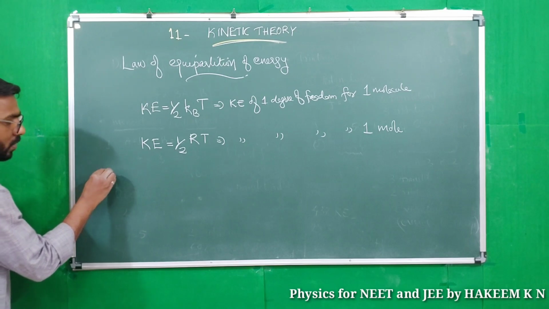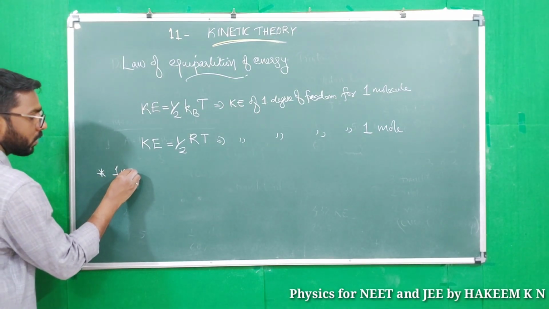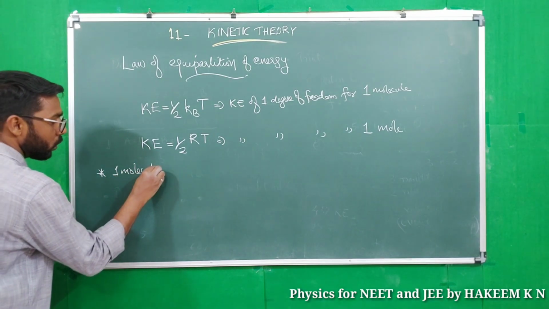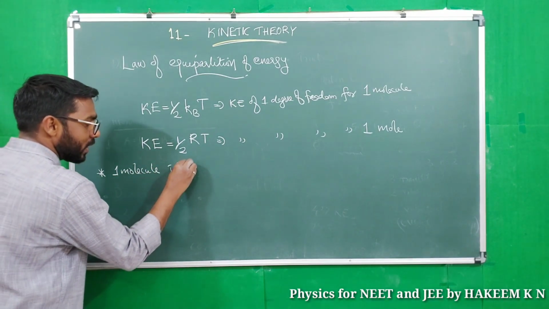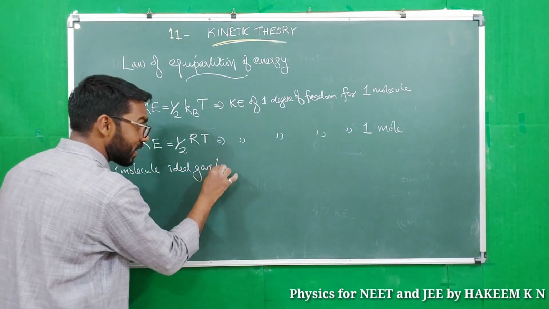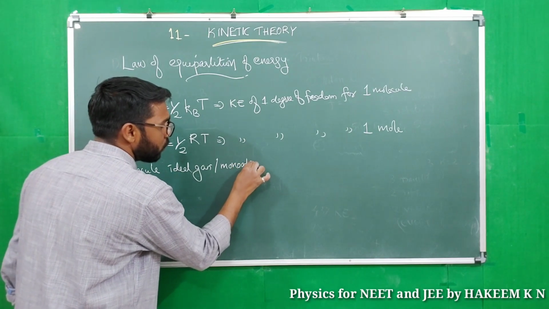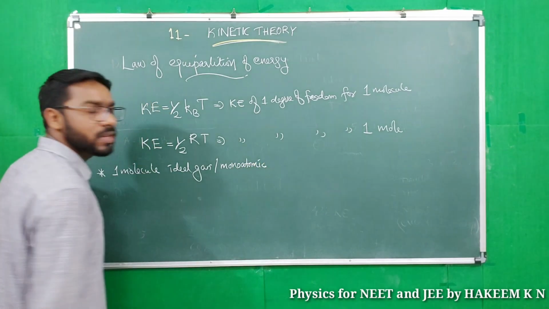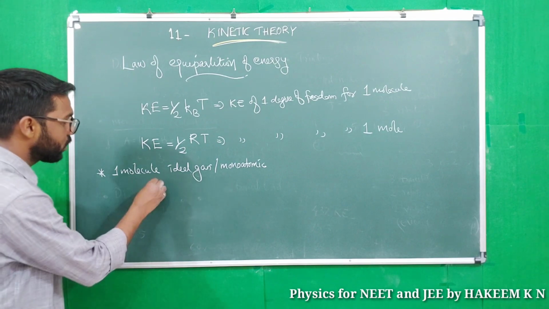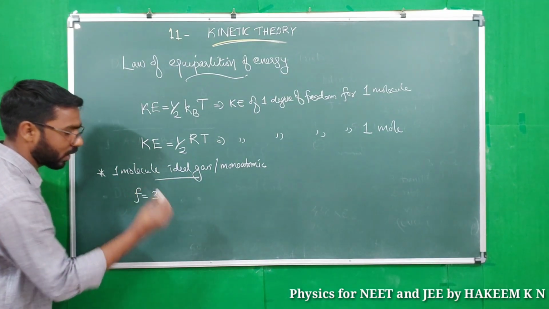So we can say for 1 molecule of ideal gas, and it can be compared with a monoatomic gas also, kinetic energy for it is F equal to 3.